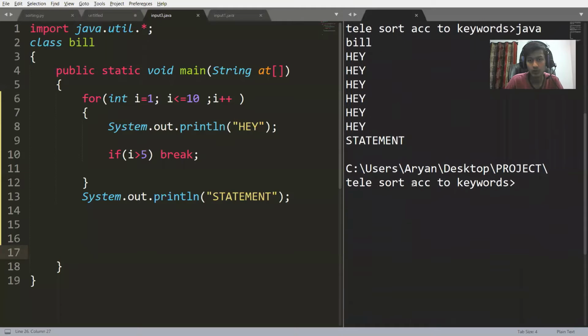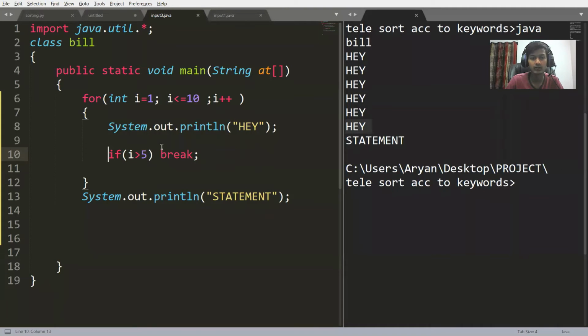As you can see, it printed hey five times. As soon as the value of i became 6, the if block became true, and the statement inside it was executed.